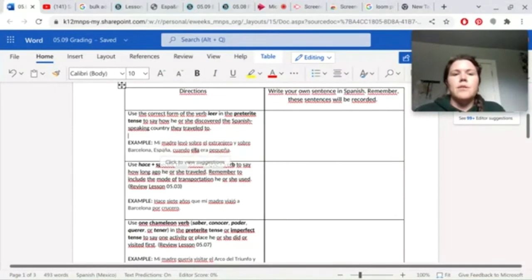I would suggest basing the beginning of your sentence off of mi madre leyó or mi padre leyó, so that you make sure you meet that requirement. And then you can give whatever information, however you want to explain how your family member discovered this place that they traveled to.